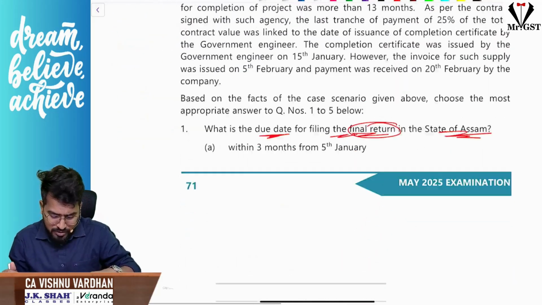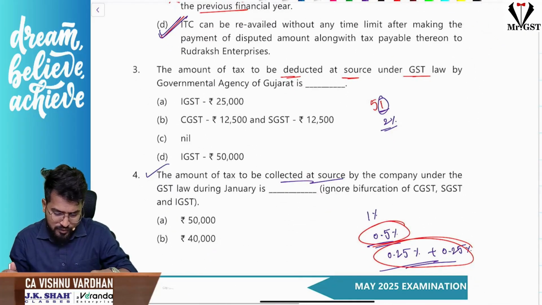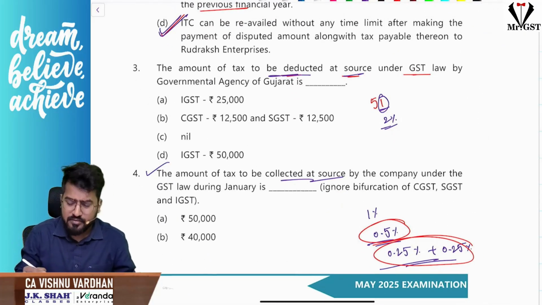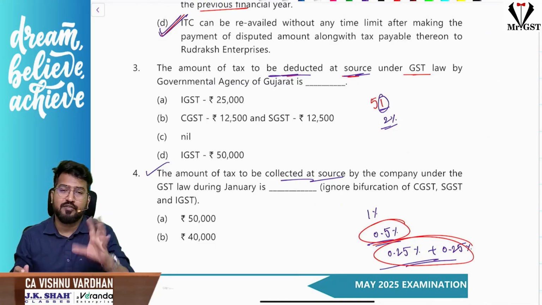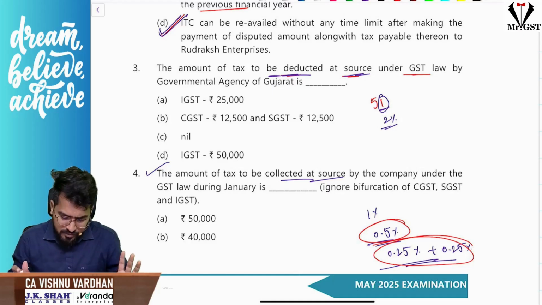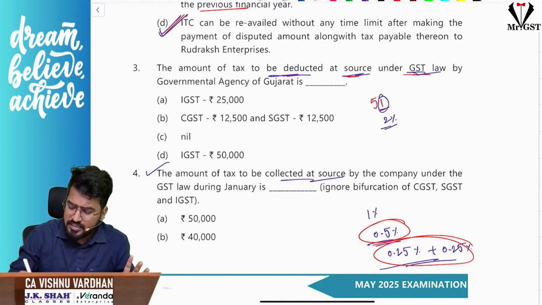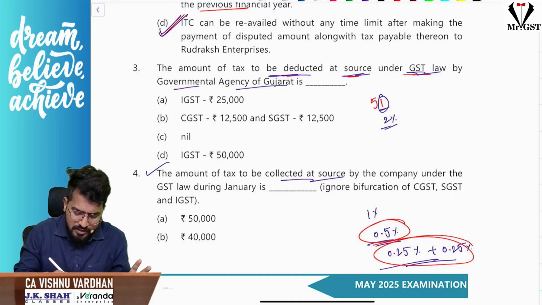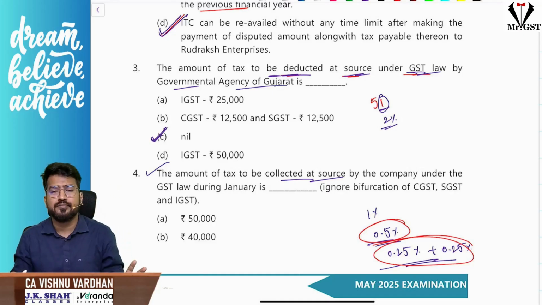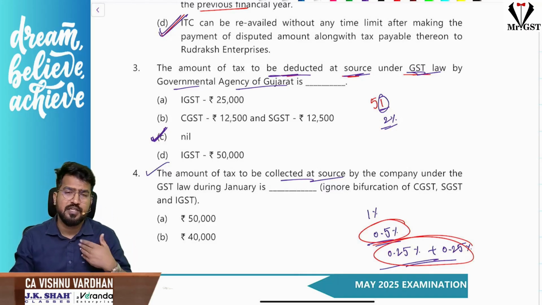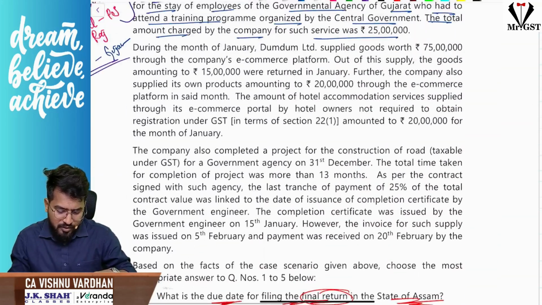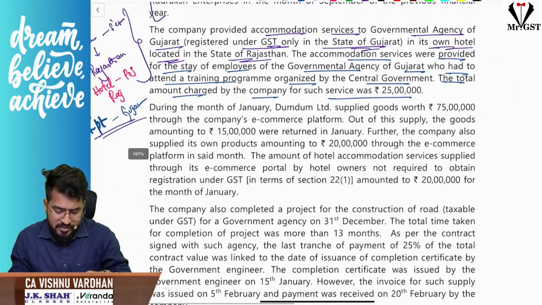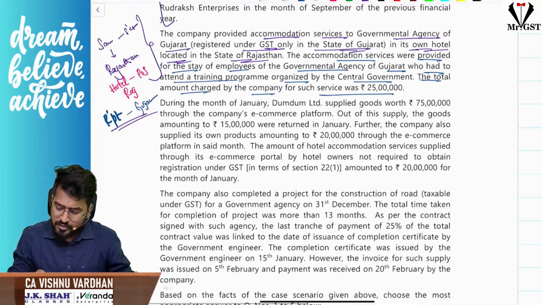So if you see, the option here will be, for third question, the amount of tax to be deducted. Because we read the questions first, we are able to understand by reading which paragraph, what answer we are supposed to get. Sir, the amount of tax to be deducted at source under GST law by governmental agency of Gujarat is nil. Option C. Are you understanding the point? Here no explanation, nothing needed. Just you click option C, enough. Correct answer. Hope you are able to recollect. Okay, fine. Don't worry. Obviously, you would have forgotten the things. You might have revised GST long back. Don't worry about that. Mistakes do happen.